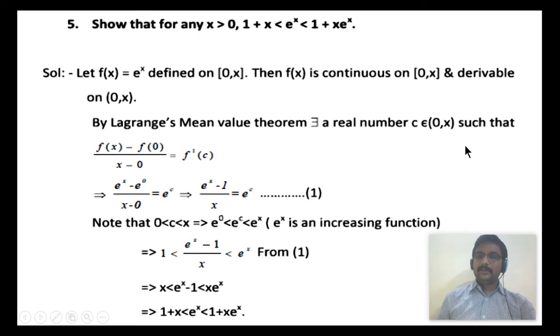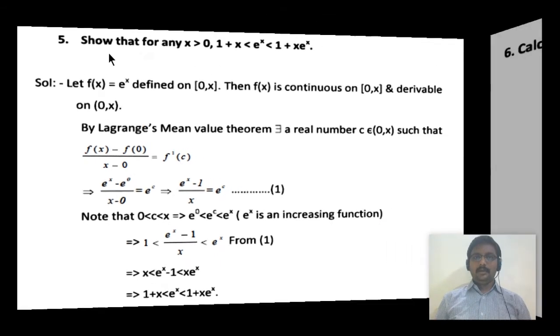Since c lies between 0 comma x, we have the inequality 0 less than c less than x. Simplifying this inequality, we can clearly show the required inequality. For this we take the exponential function to each term, but e power 0 value is 1, and replacing the value of e power c and multiplying the whole inequality with x. Clearly x is positive, so the sign does not change. So x less than e power x minus 1 less than x e power x. Just adding 1 to this inequality, the required inequality is shown.